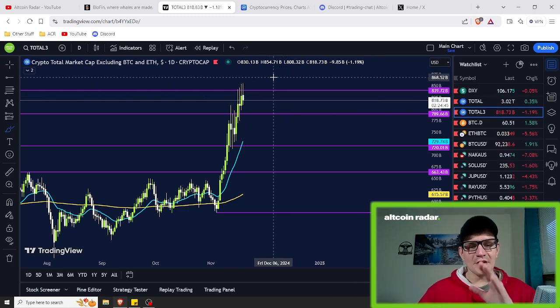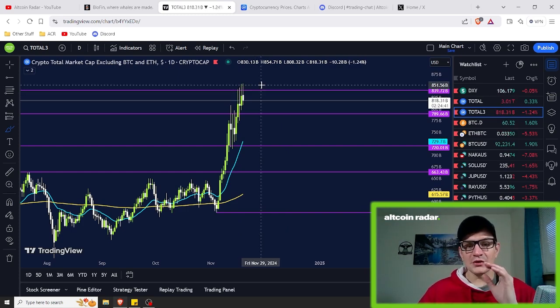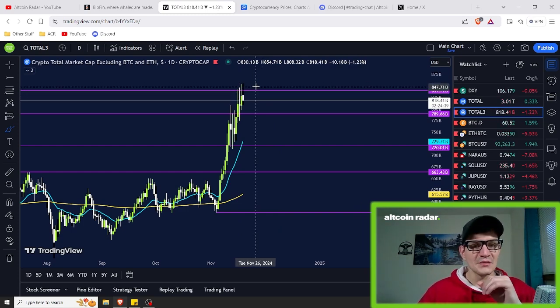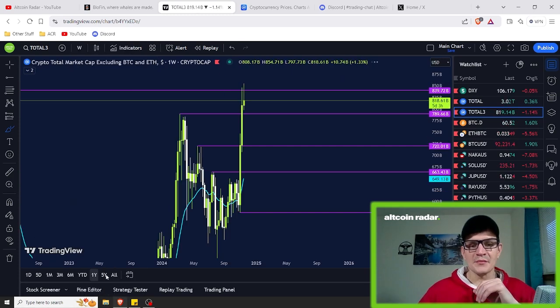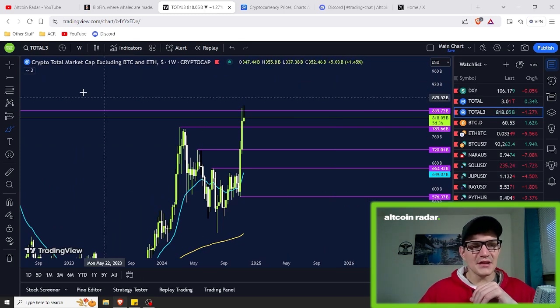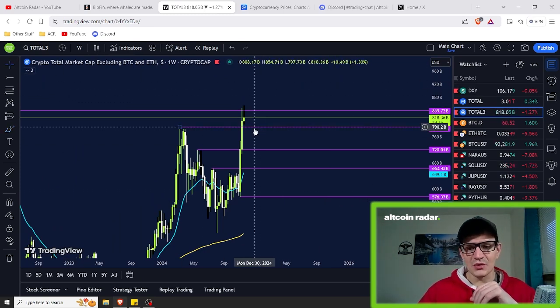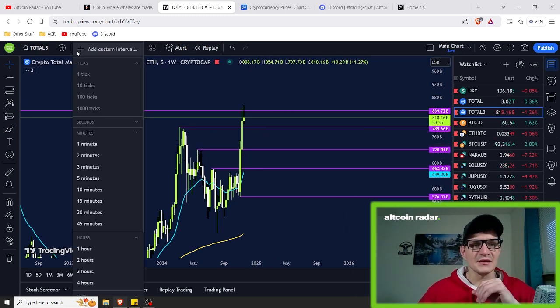So this current upswing that we are in right now could be losing overall momentum as we speak. And again, if that happens, that's what I'm talking about here on the weekly chart. If that does end up happening, there is a possibility we could end up dropping down to this support level here of $789 billion, or if that fails, down to this $720 billion area as well.